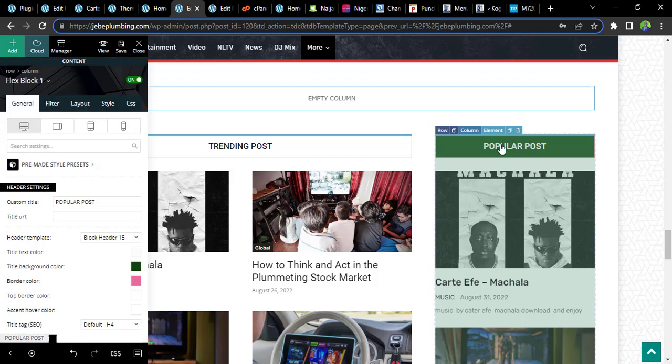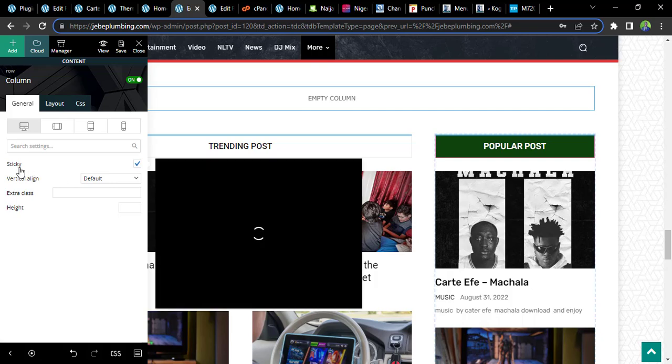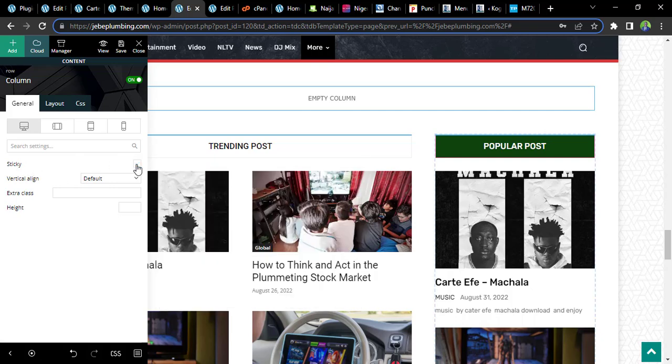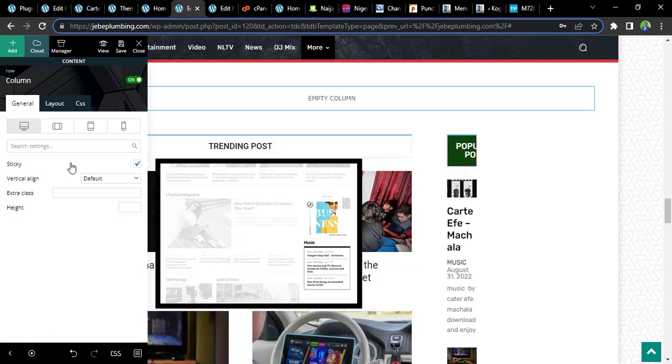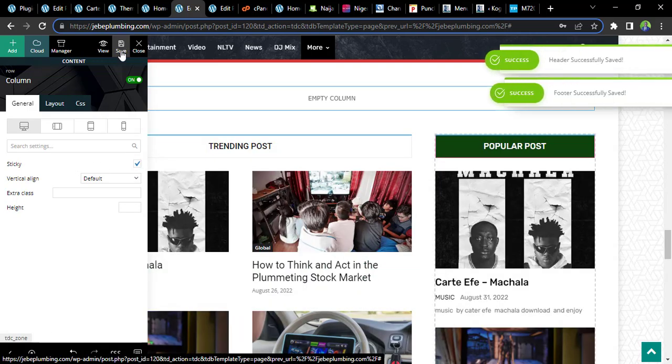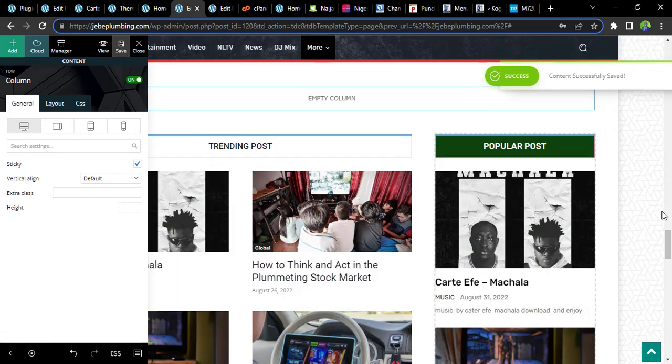You click on it and click on column. Make sure you click on column, and on the column you see sticky. So it is sticky automatically. If you make it sticky, it will stay fixed automatically as long as you are scrolling. Make sure you save changes as soon as you make any changes. And I think for now we are good to go.